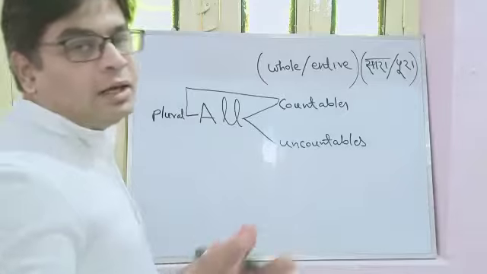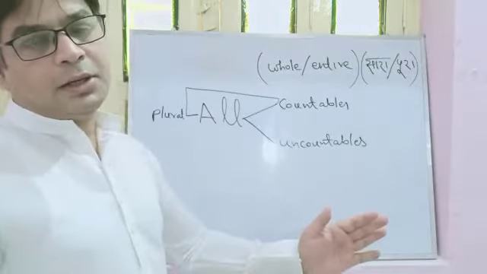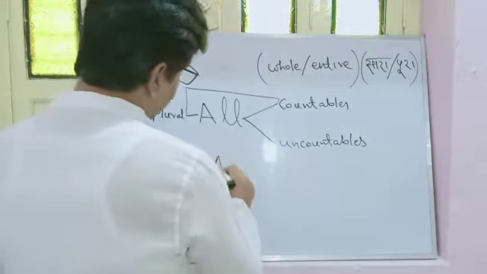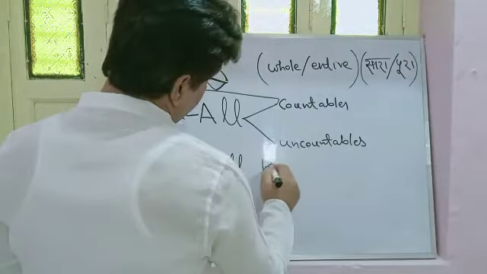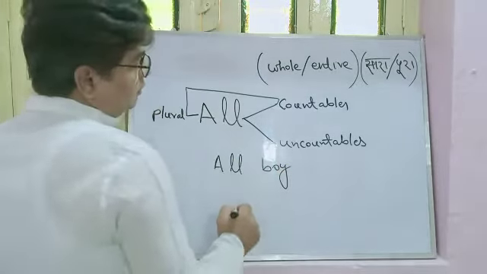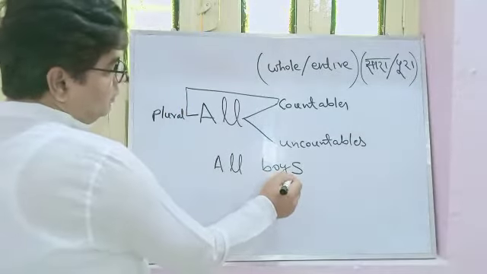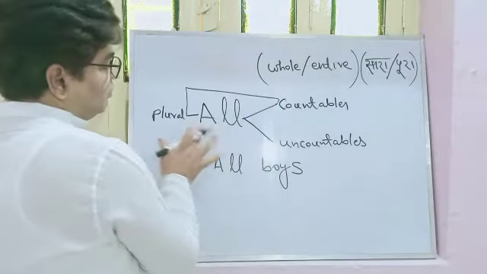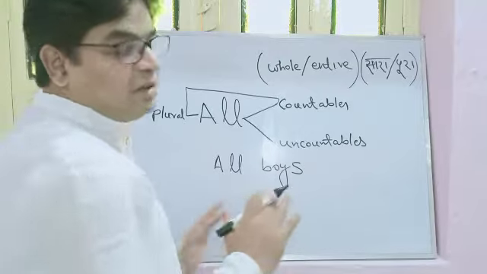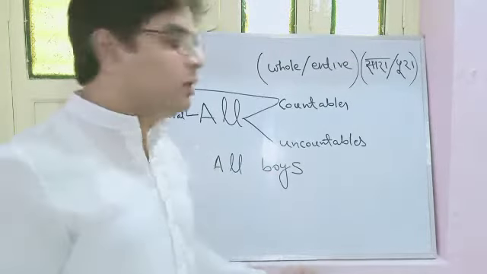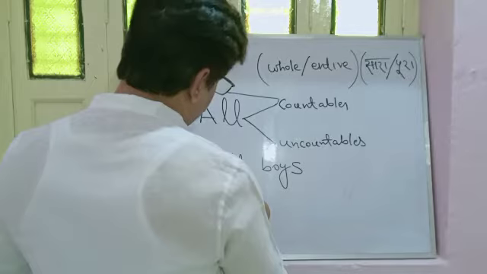I will explain through an example. Suppose I have to say, सारे लड़के, all the boys. So, can I write all boy? No, all boys. Because boy is a countable noun, and with a countable noun it will always be expressed in plural. सारा पानी. What will I say? All the water.